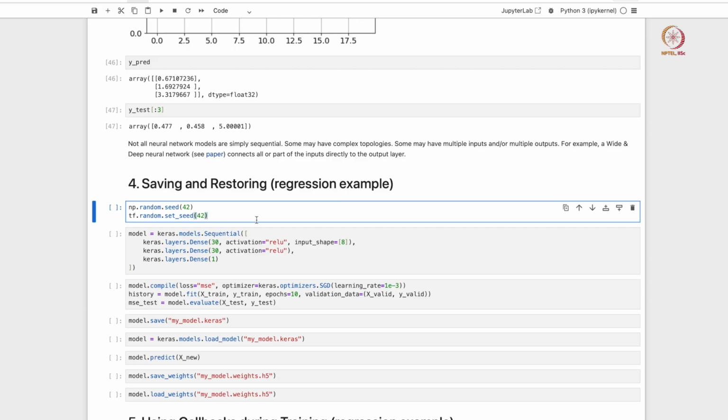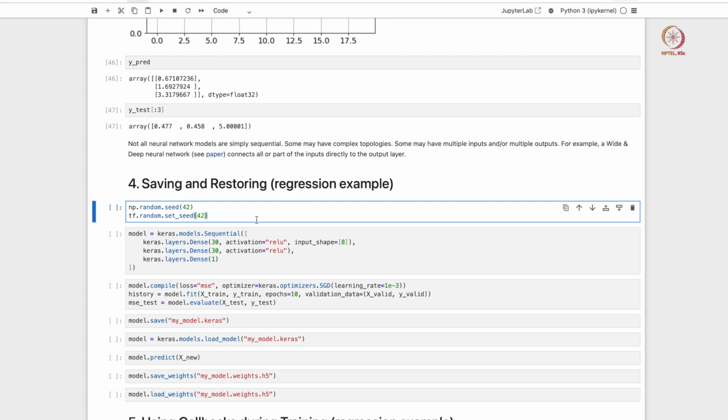One is how do you save the model and how do you restore models. Let us say you are fitting a model, and you probably saw in the classification task each epoch is taking about 8 to 10 seconds for fitting. Here we only tried out 30 epochs, but let us say you give 300 epochs or 3000 epochs for your training. Then you are going to spend a lot of time training your model.